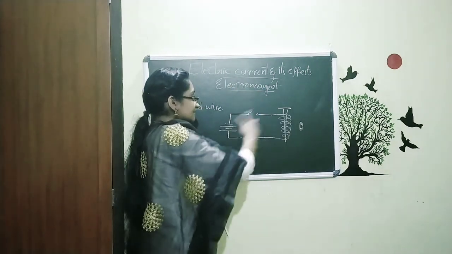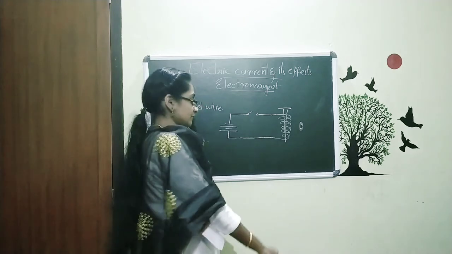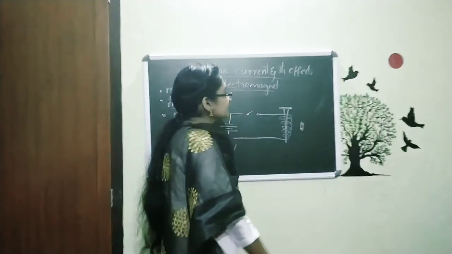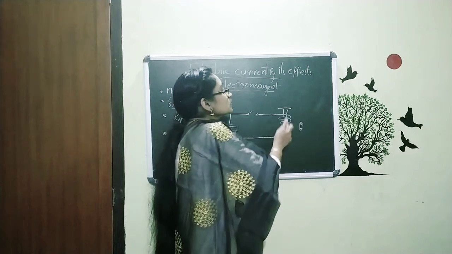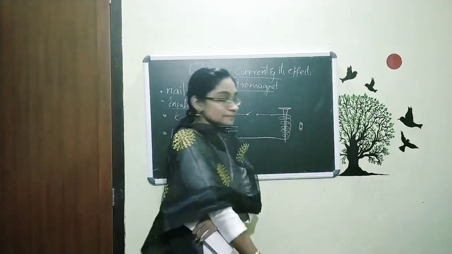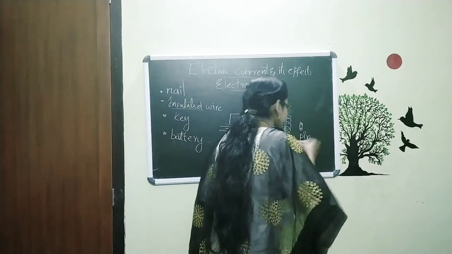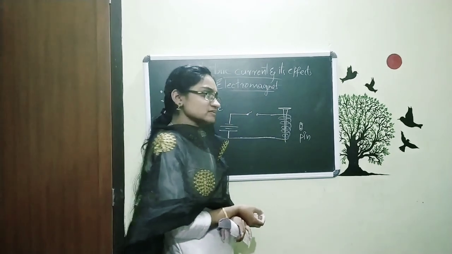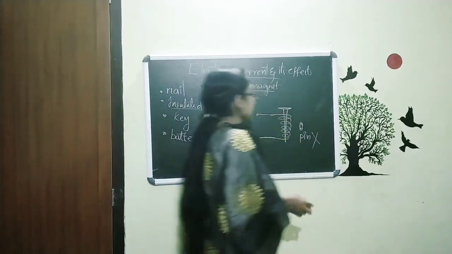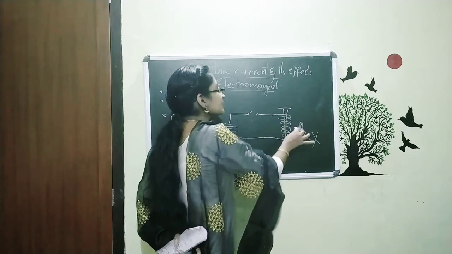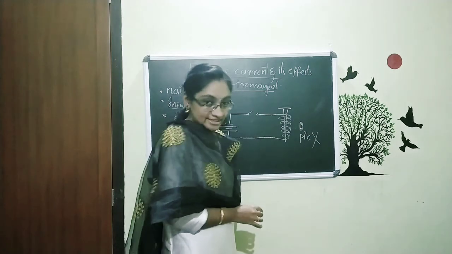That means the electricity is not flowing through our circuit. So now just observe, is this attracting the pin? No, it is not attracting. The pin is not getting attracted to these windings.